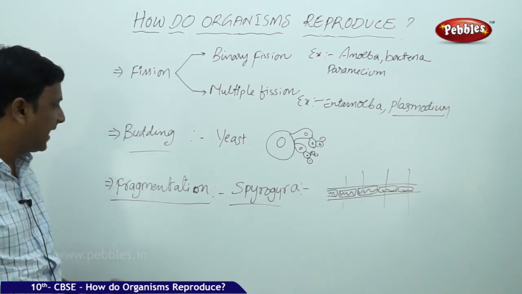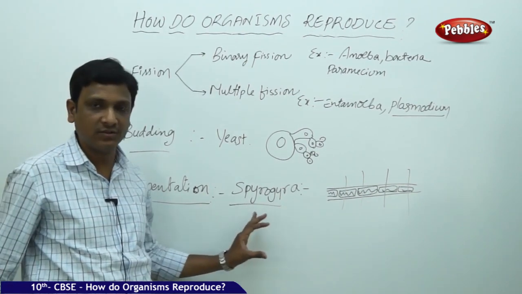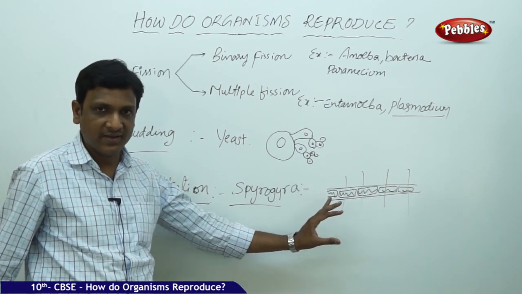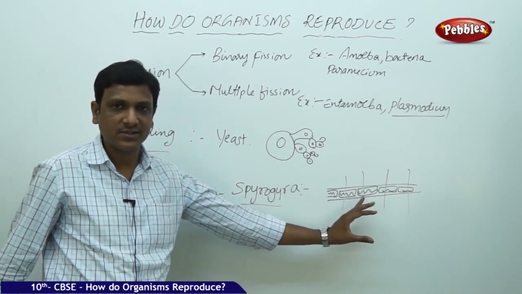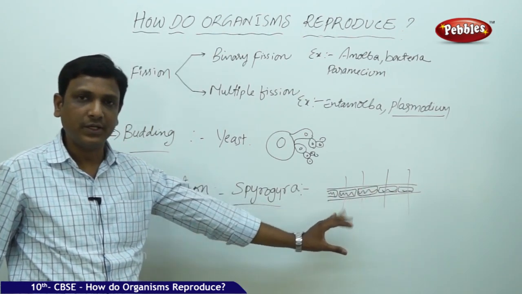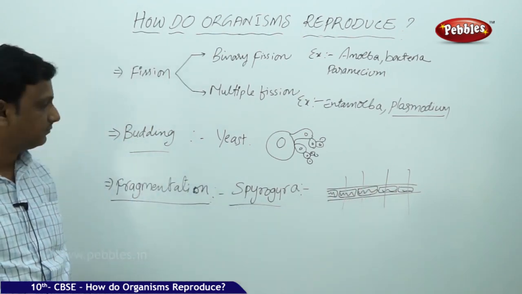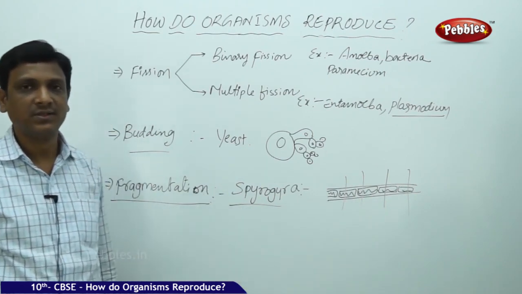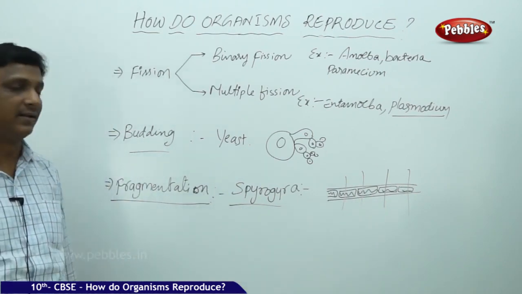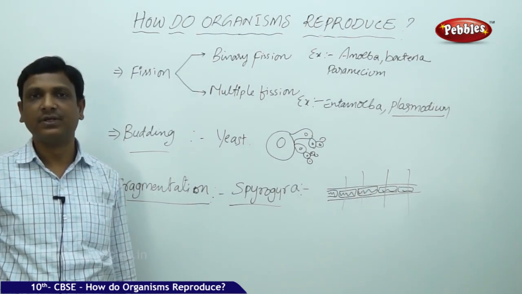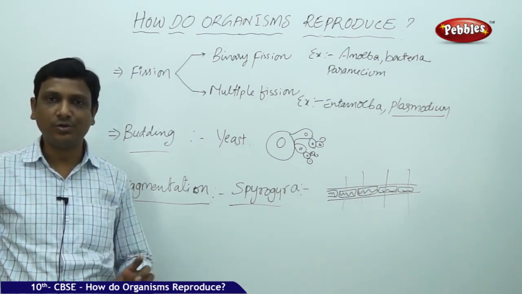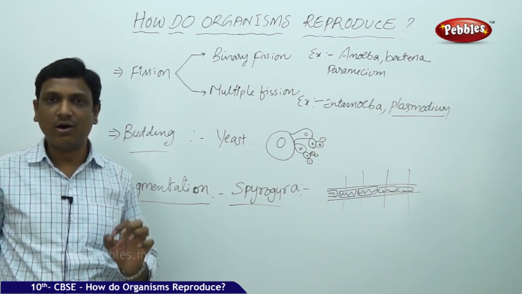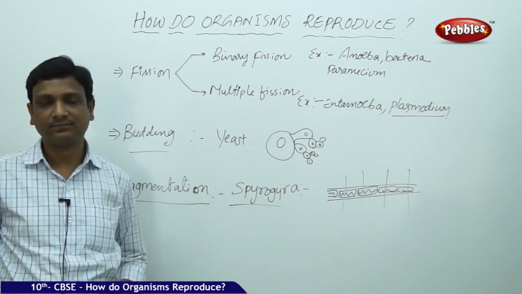But can we apply this mode of reproduction to higher organisms? Why can't humans reproduce like that? It is not possible, because as I already told you, in higher organisms all the cells are not alike.